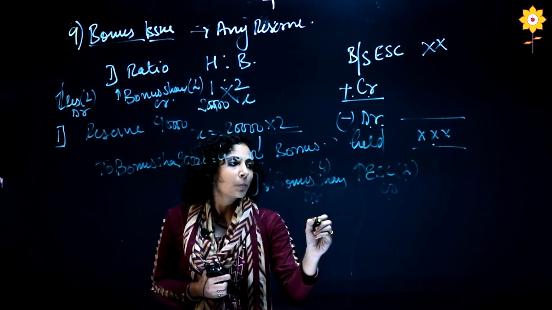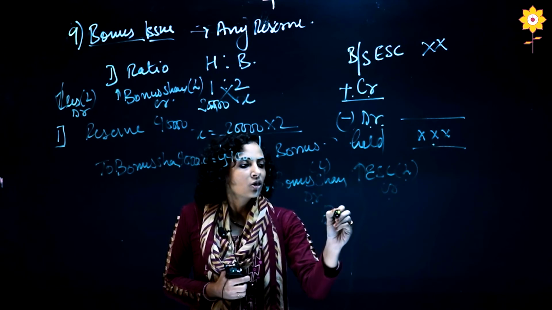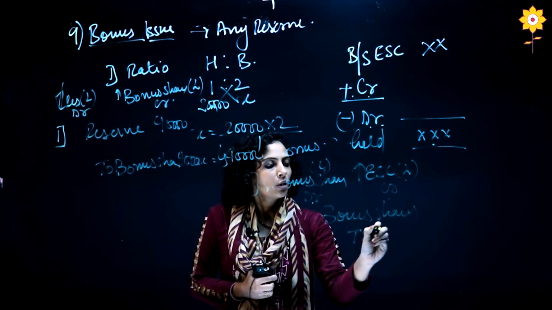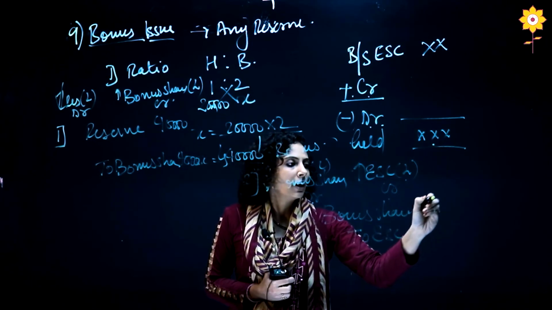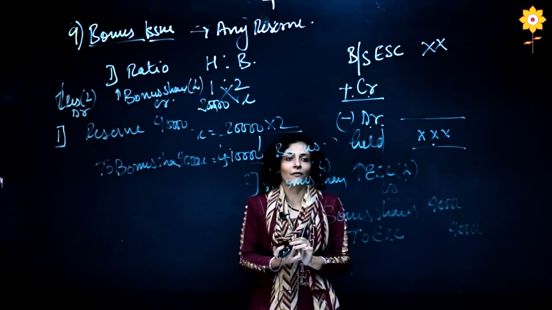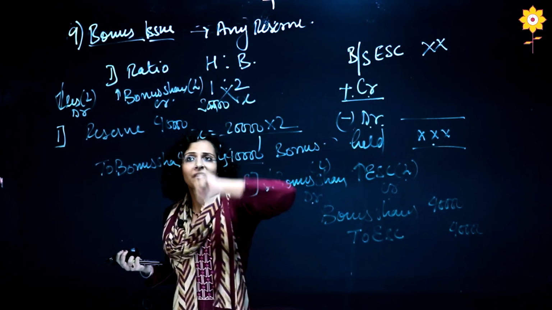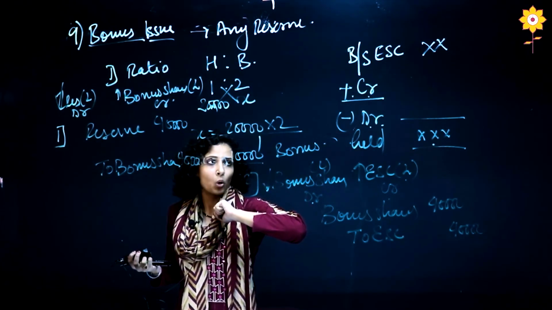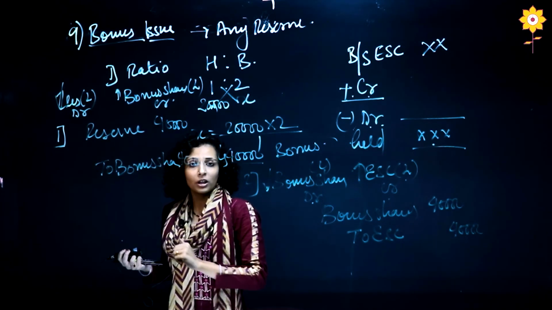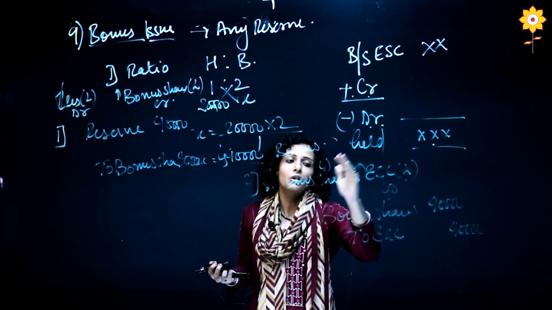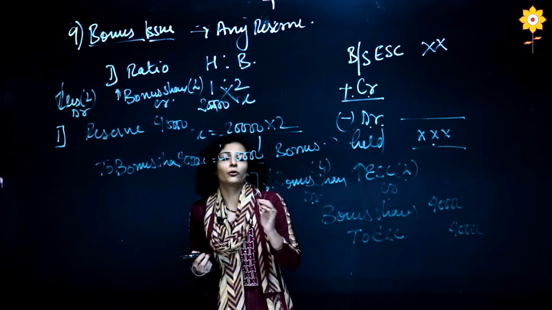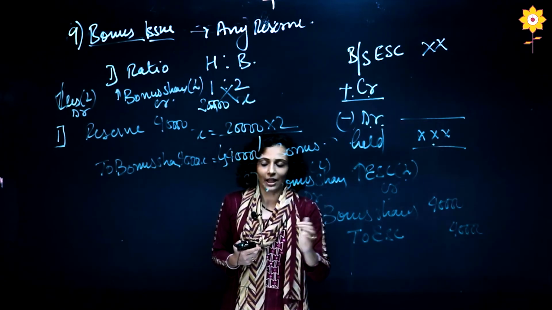So, my second entry will be what? Bonus shares account debit to equity share capital. Amount will be 40,000. So, this is my bonus share entry where we have to, step number 1, write the ratio, calculate the bonus, then check the reserve. Okay, first entry will be reserve to bonus shares and second will be transfer of bonus shares to equity share capital. Now we will come to the final entry, that is the 10th entry.